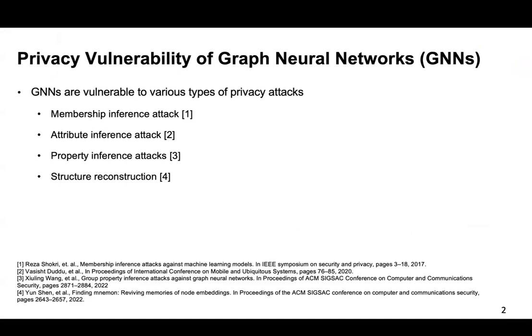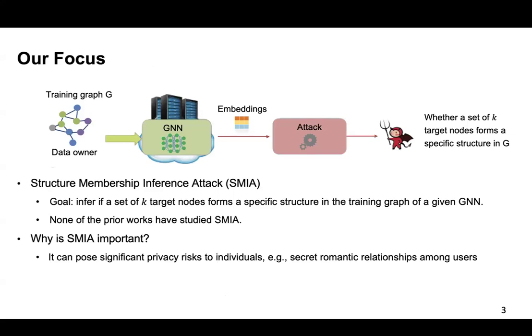Graph neural networks are vulnerable to various types of attacks, such as membership inference attack, attribute inference attack, property inference attack, structure reconstruction, and so on. Because there are a bunch of works on privacy attacks against GNNs, I only cite some typical works here. In our work, we focus on structure membership inference attacks, abbreviated as SMEA. The goal is to infer if a set of k target nodes forms a specific structure in the training graph of a given GNN, and previous work has studied SMEA.